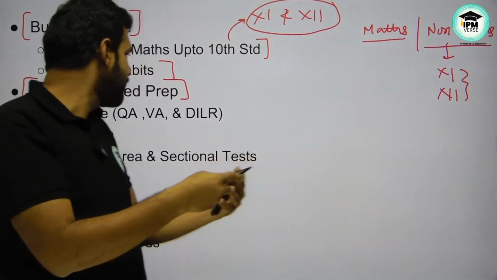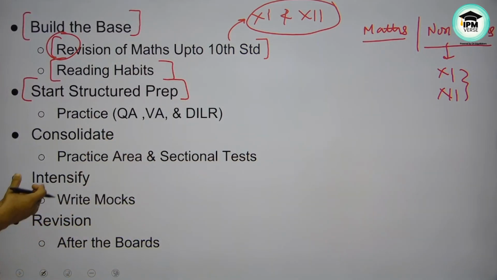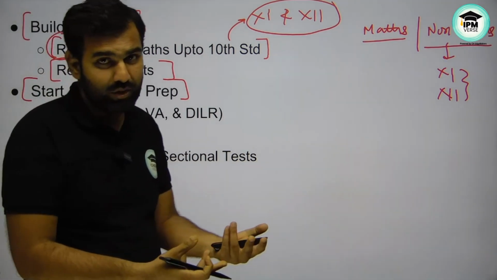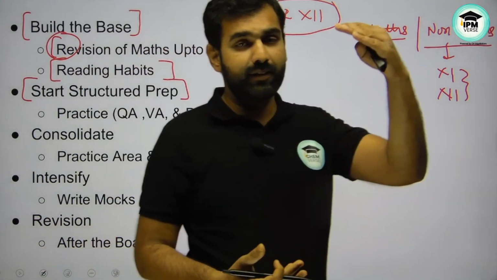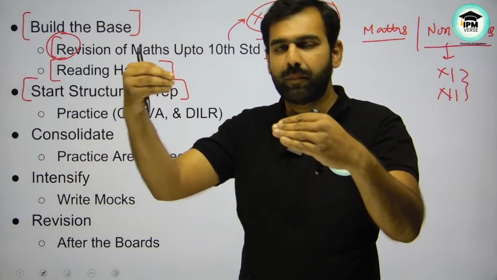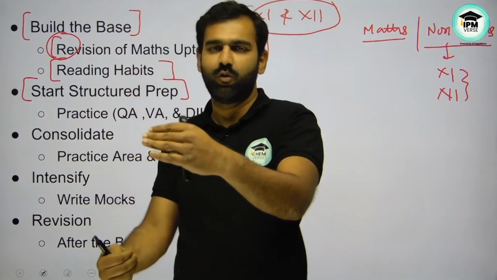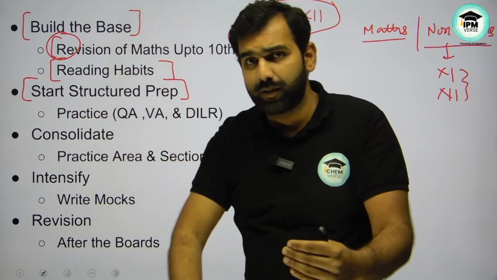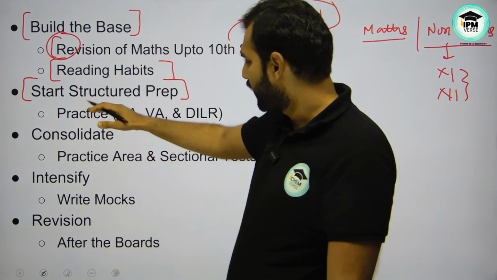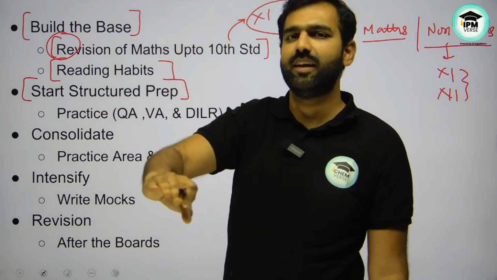Along with that, VA comes in a more structured manner, and DILR comes into the picture. A lot of problems are there, depending on the level of difficulty. If you are good at them, you move to the next level of difficulty. If you get better, you move to the next level again. That's how you get better and reach where you're supposed to be in terms of difficulty level, that from this chapter this is the level of difficulty which is asked.